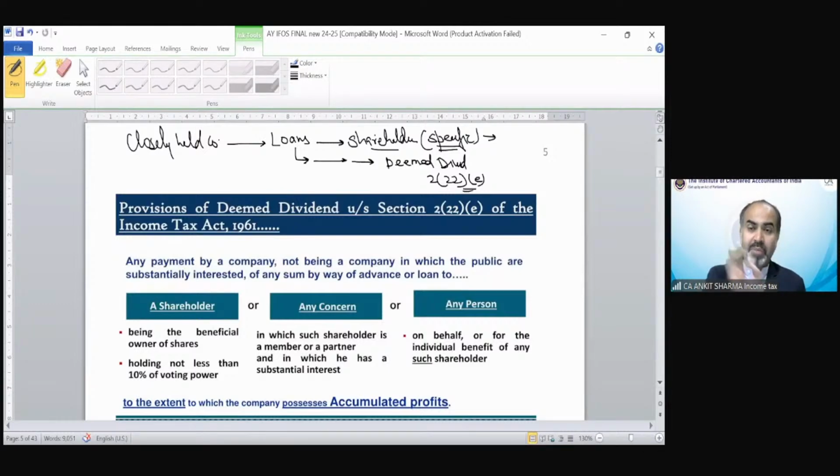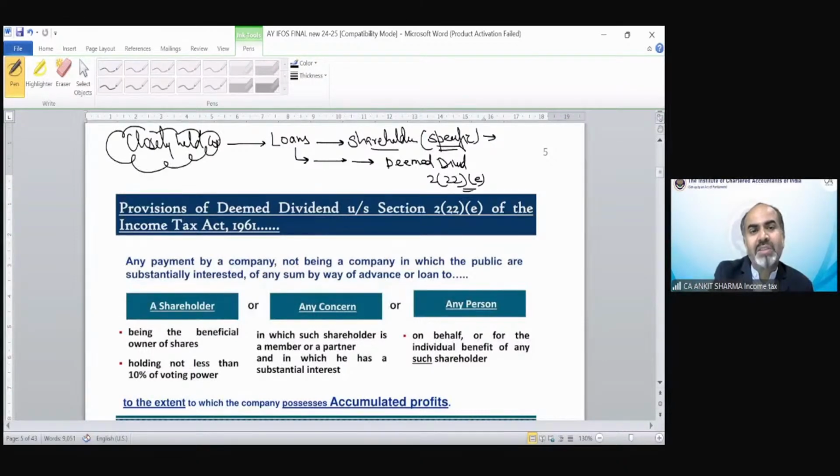If the closely held company distributes some loan and advances to a shareholder, and that is a specific shareholder, not every shareholder, there are some specific conditions for which only certain shareholders are included. So if it happens, then that loan is going to be treated as income in the hands of the assessee. That income is going to be taxed as income from other sources, deemed dividend. Why is the loan treated as income in the hands of the receiver? Because these provisions apply to a closely held company.